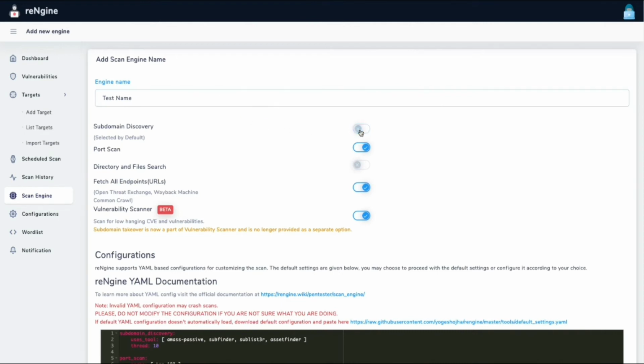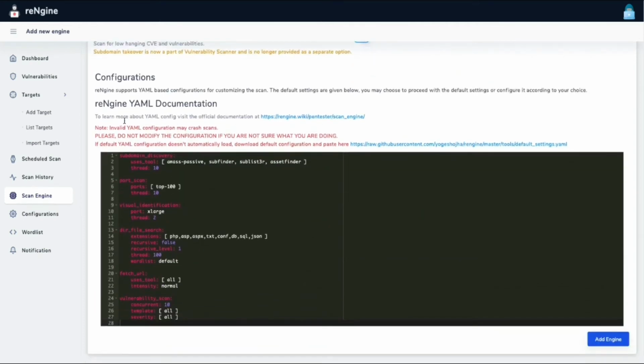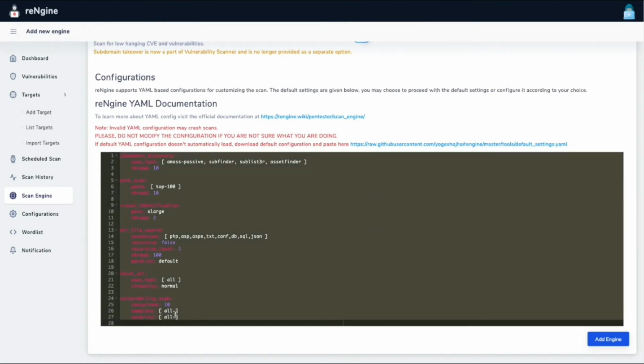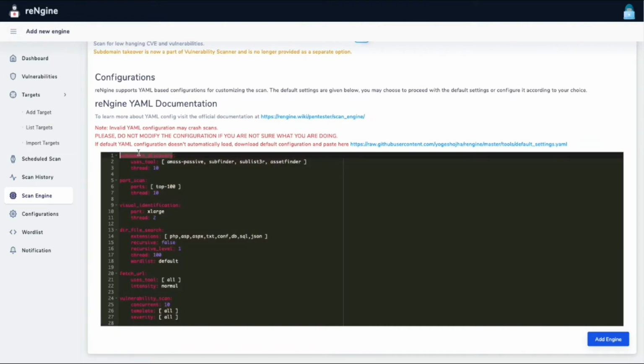For our case, it might do subdomain discovery, it might not, but it might do a port scan, directory and file search. So let's just make it do everything. We have a YAML based configuration. This is what makes reNgine more powerful than any other recon tool out there. In the YAML based configuration here, we have defined the subdomain discovery, the port scan, the visual identification, the directory and file search, fetch URL, and of course vulnerability scan.